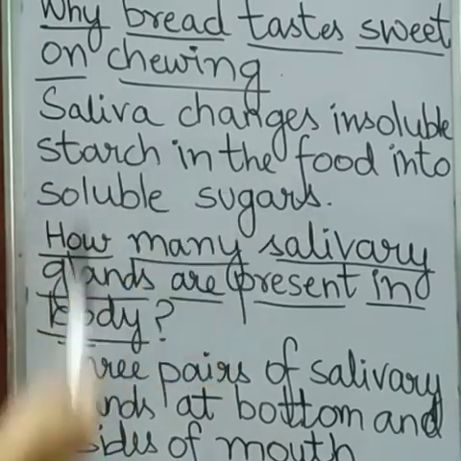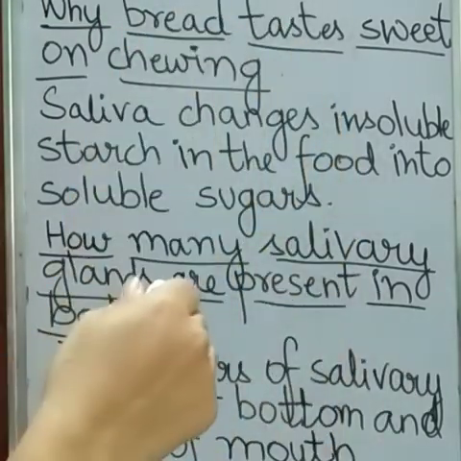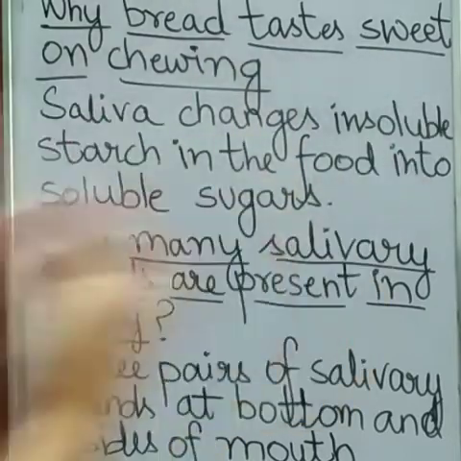So how many salivary glands are present in the body? There are 3 pairs of salivary glands. They are present at the bottom and sides of the mouth.